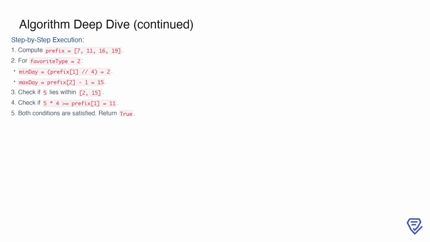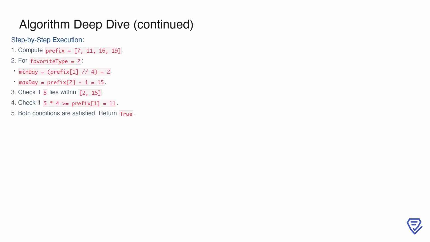that type. For favorite type equals 2, we calculate the minimum day, min-day, as the total candies of the previous types divided by the daily cap. That's prefix[1]/4 equals 2. The maximum day, max day, is the total candies for the favorite type minus 1, which is prefix[1] equals 15. Now, we check if favorite day equals 5 lies within the range 2 to 15.